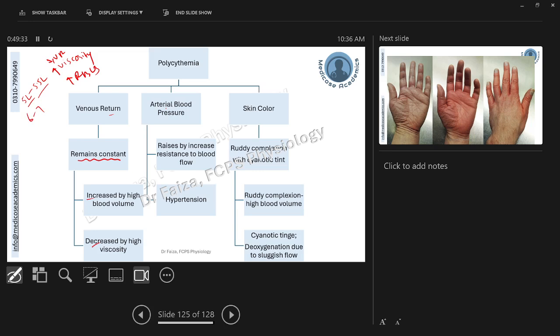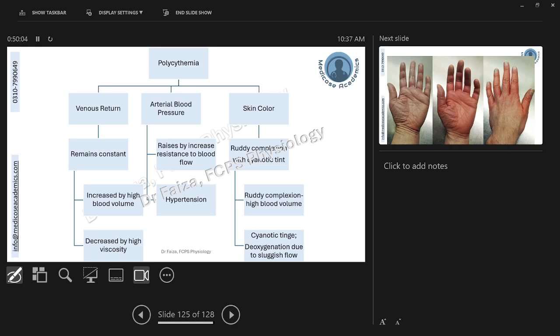And this will now increase the venous return. The increase in blood volume will increase the venous return, increased viscosity will decrease it, and they will counteract each other's effect, so ultimately the venous return will remain constant. So there is not much impact on the venous return in polycythemia, whereas it was increased in anemia.